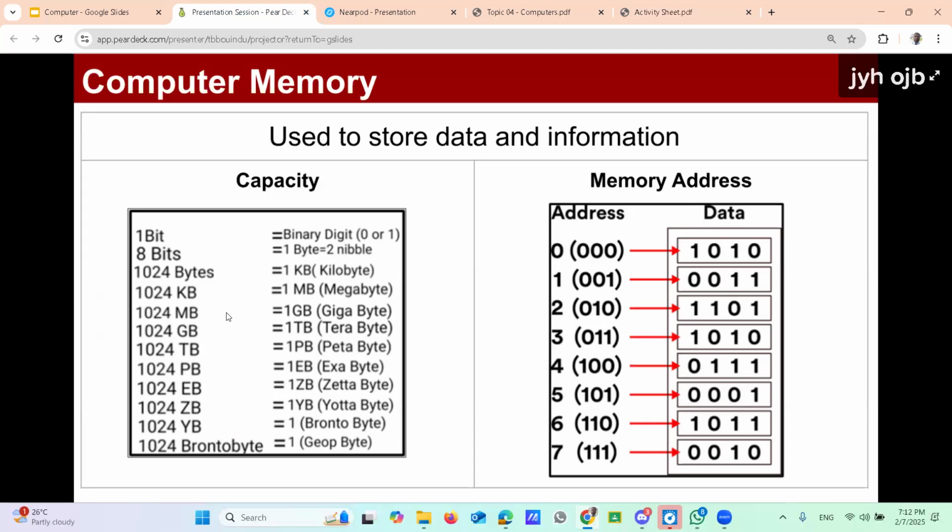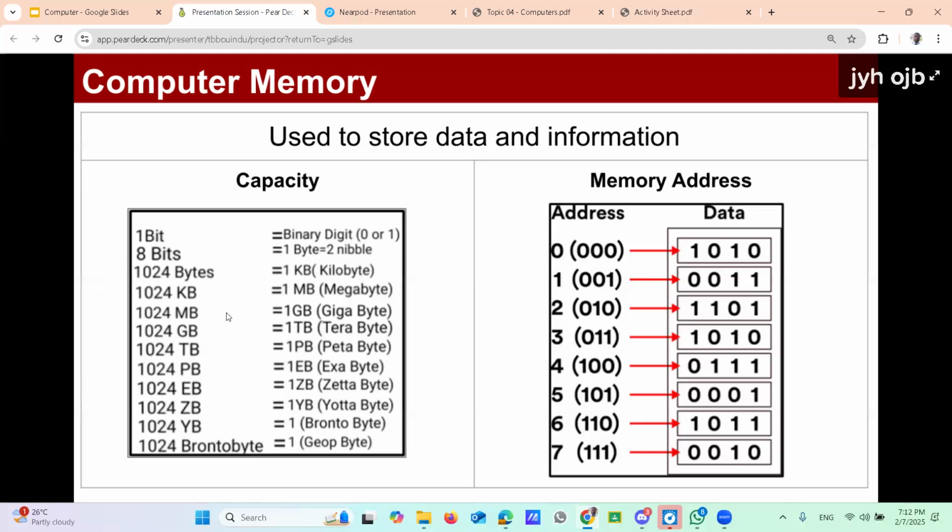Now, computer memory. Earlier we mentioned the memory several times. From this point, we are going to learn what memory is. There are types of memories, and then the function of each type. Those are the things we learn. Regarding the computer memory, there are two important concepts that we should know.